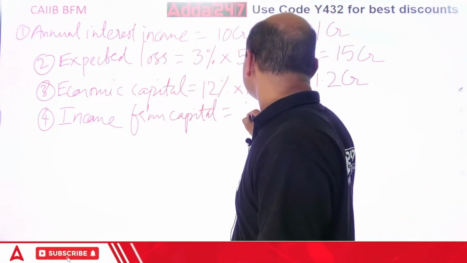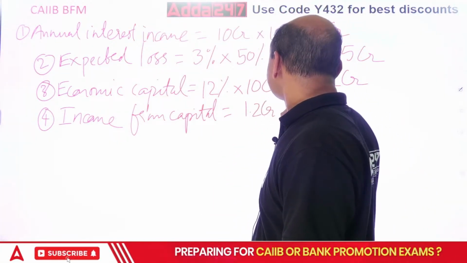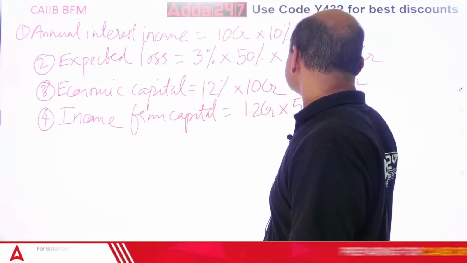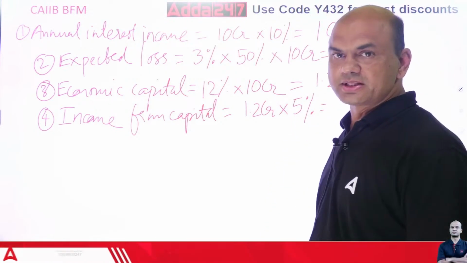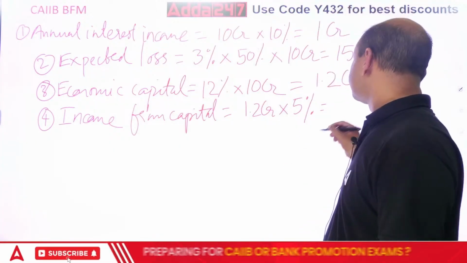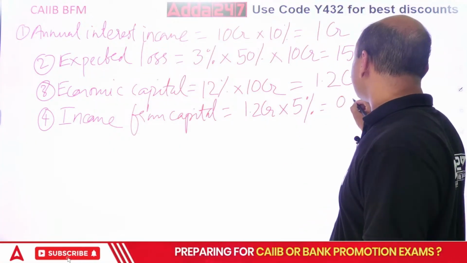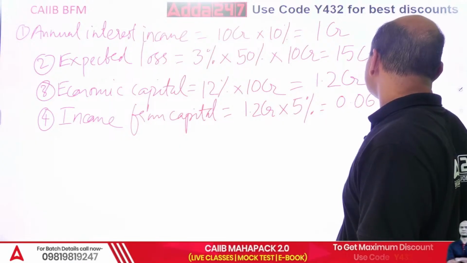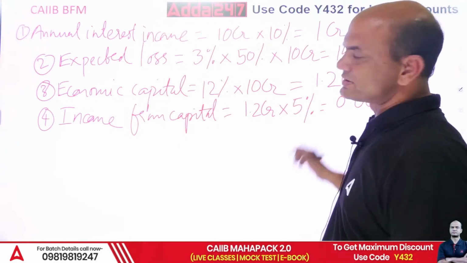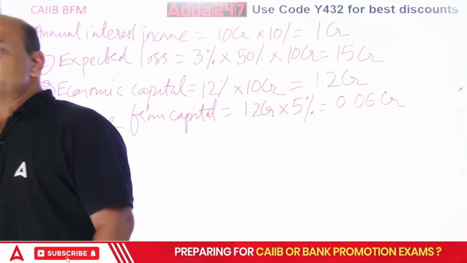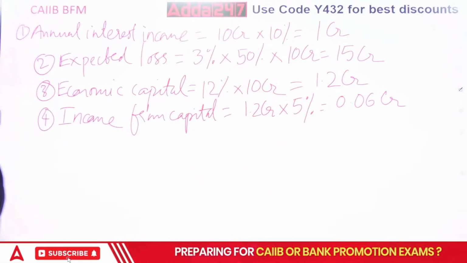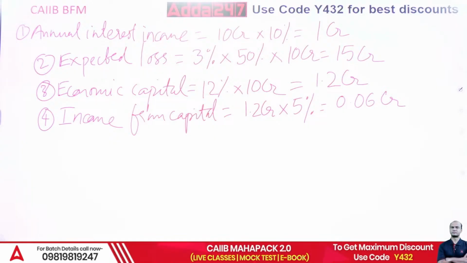That is 1.2 CR into 5%. 12 5 is 60, so it is 6 lakhs, which is 0.06 CR. Everything we will write in CR.